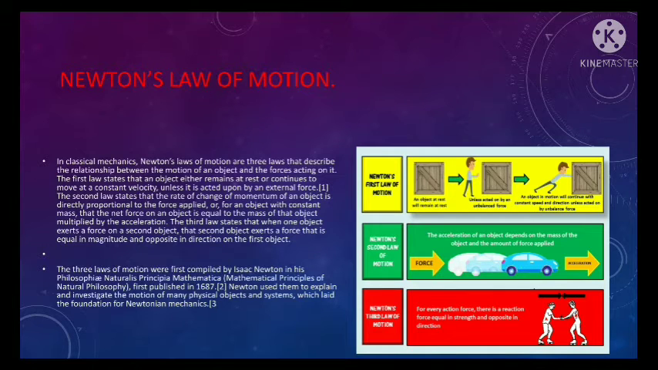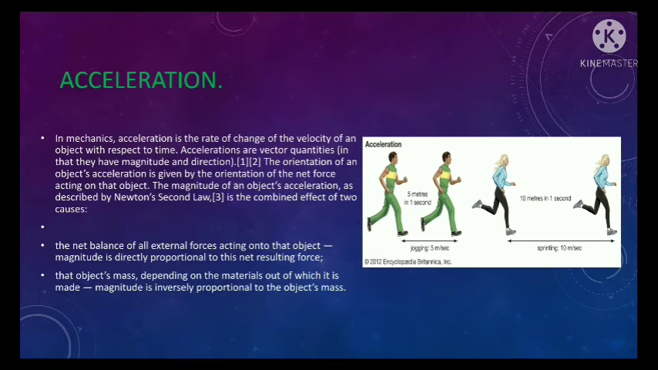The three laws of motion were first compiled by Isaac Newton in his Philosophiae Naturalis Principia Mathematica, Mathematical Principles of Natural Philosophy. First published in 1687, Newton used them to explain and investigate the motion of many physical objects and systems, which laid the foundation for Newtonian mechanics.